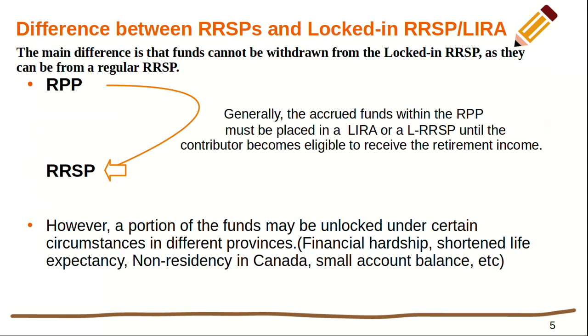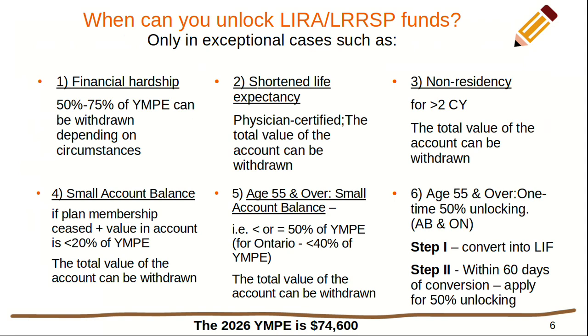Generally, the accrued funds within the Registered Pension Plan, RPP, must be placed in a LIRA or a locked-in RRSP till the contributor is eligible to receive their retirement income. However, a portion of the funds may be unlocked under certain circumstances, such as financial hardship, shortened life expectancy, non-residency in Canada, small account balance, etc. These vary by province.